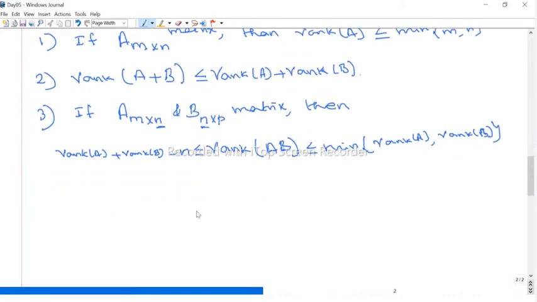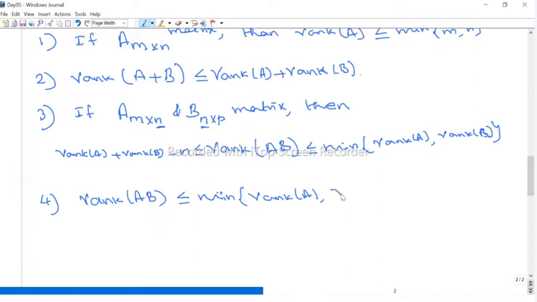So if we are given any matrices A and B, the upper bound for the rank of AB is the minimum of rank of A comma rank of B. The lower bound is rank of A plus rank of B minus n. It's a very, very important formula. So we can take the special case: if you take any matrices for which the product is defined, then rank of AB is less than or equal to the minimum of rank of A.